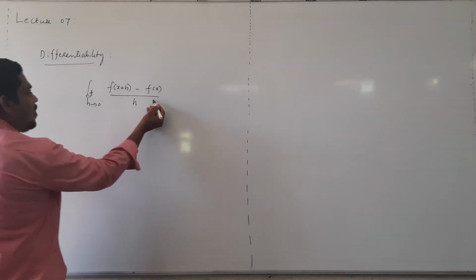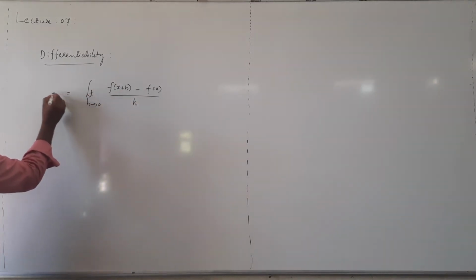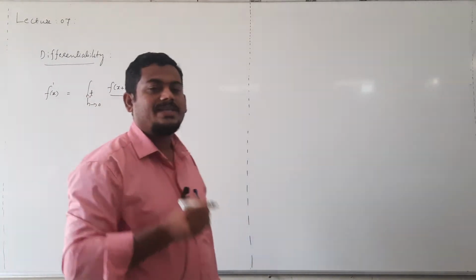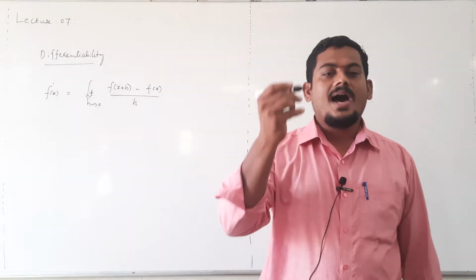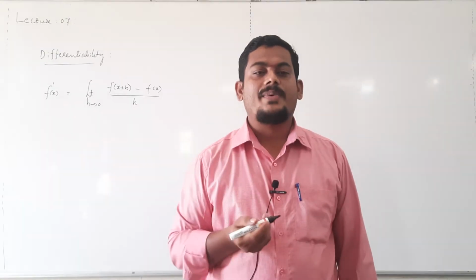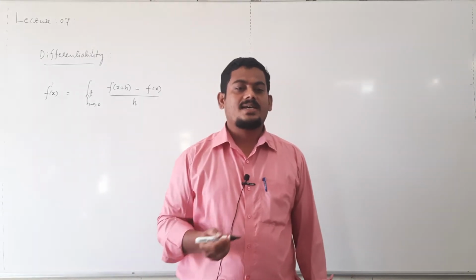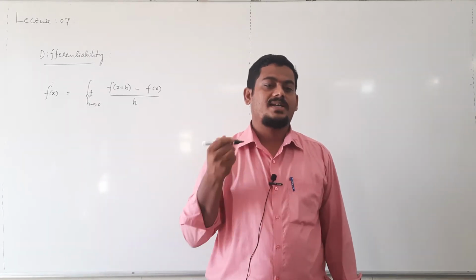This limit is known as derivative of the function at any point, f dash x, or it is also denoted with dy by dx, or y dash or y1.